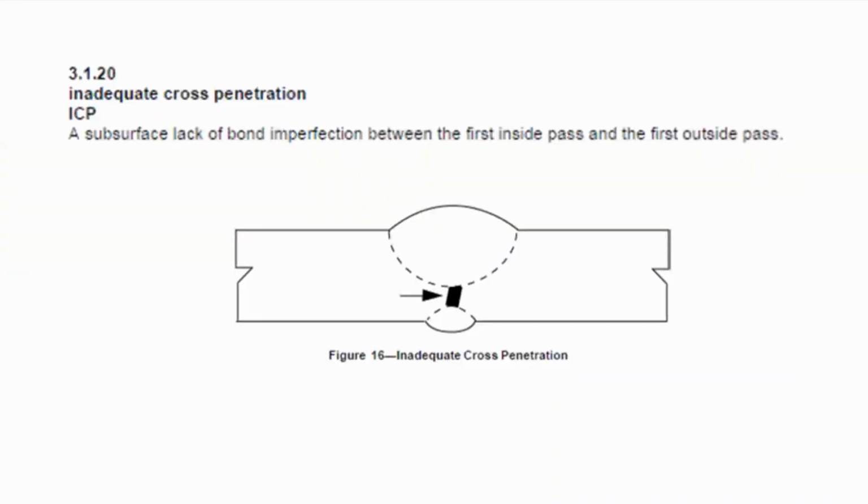Similar to the previous question, this can be found in the glossary, but I highly suggest you become familiar with the terminologies for the exam. The discontinuity that fits this is inadequate cross penetration. There is a subsurface lack of bond imperfection between the first inside pass and the first outside pass. This is the inside pass or the root pass and the outside pass here.